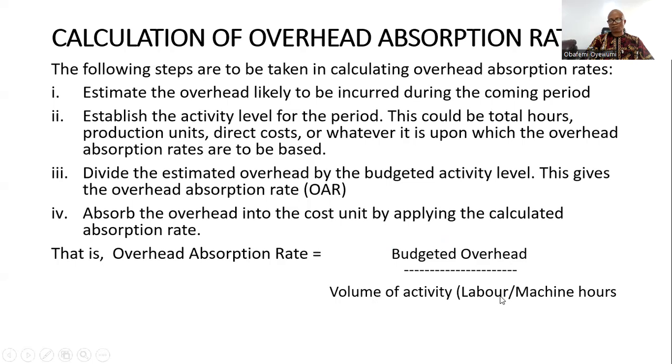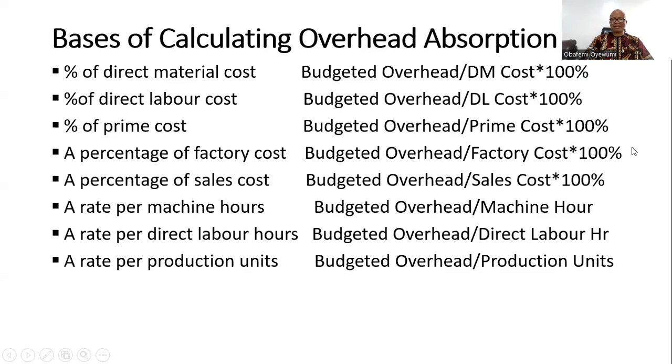So the volume of activity could be labor hours, could be machine hours, could be number of production units. That's what we're referring to as volume of activity. Okay, so let's move on to the basis. What are the bases for calculating? There are several bases to be used for calculating the overhead absorption rate, depending on the nature of the business.